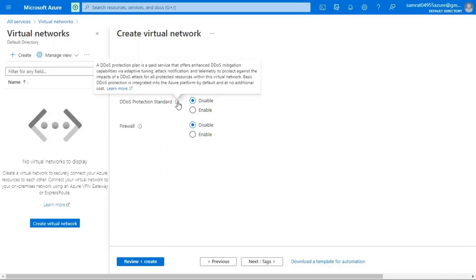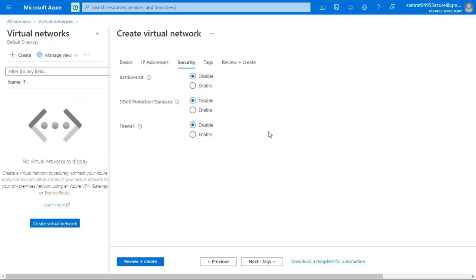The DDoS protection standard is also there. So what is a DDoS protection plan? It is a paid service that offers enhanced DDoS mitigation capabilities via adaptive tuning. It shows that DDoS protection standard is a paid service, so we'll not be using it; it is on default, selected as disable. So for the firewall, what is a firewall? Azure Firewall is a managed cloud-based network security service that protects the Azure Virtual Network resources. We'll not be using it, so we'll be selecting disable.